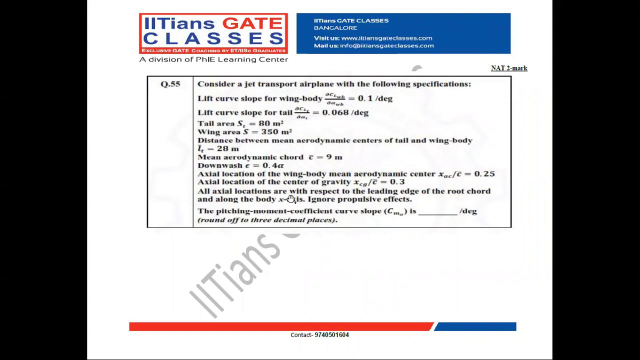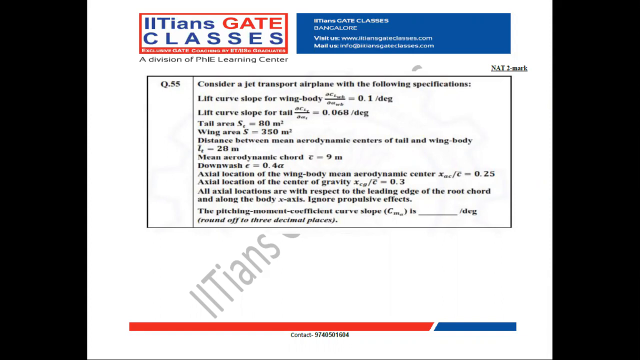Question number 55, the last question. Consider a jet transport airplane with the following specification. Lift curve slope for the wing body, dou CL of wing body by dou alpha of wing body, equal to 0.1 per degree. Lift curve slope for the tail, dou CLT by dou alpha T, equal to 0.068 per degree. Tail area, that is horizontal tail area, ST equal to 80 meter square.